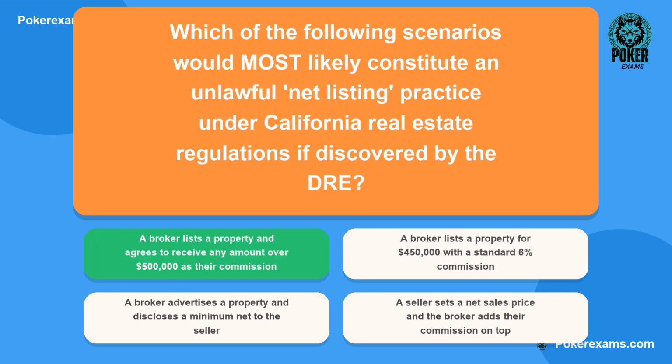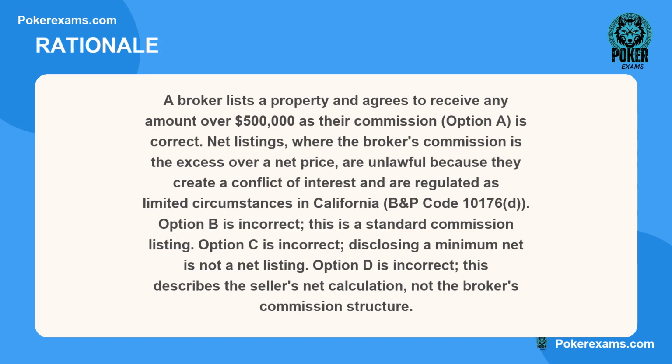The correct answer is A. Here is why. A broker lists a property and agrees to receive any amount over $500,000 as their commission. Option A is correct. Net listings, where the broker's commission is the excess over a net price, are unlawful because they create a conflict of interest and are regulated as limited circumstances in California, BNP Code 10176-D. Option B is incorrect. This is a standard commission listing. Option C is incorrect. Disclosing a minimum net is not a net listing. Option D is incorrect. This describes the seller's net calculation, not the broker's commission structure.